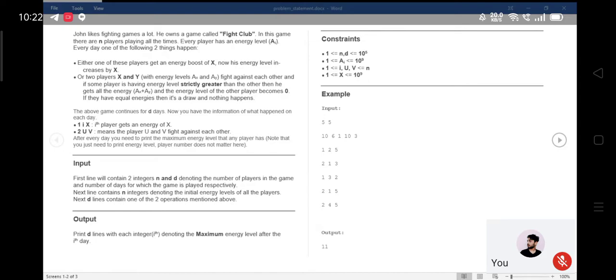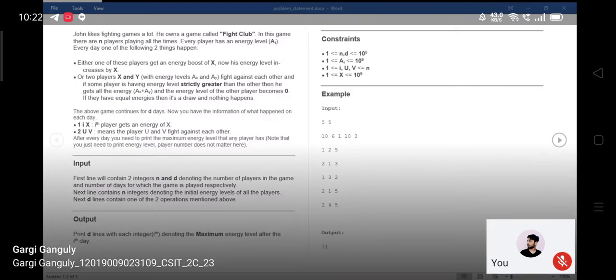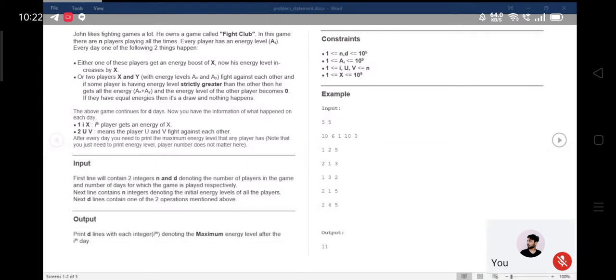1,000 days. No, sir, I will take the input value of n, then I will make a loop from 1 to n. No, I'm talking about the dynamic memory allocation. That means the array you are creating will be created at runtime.